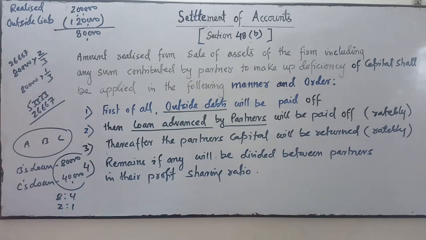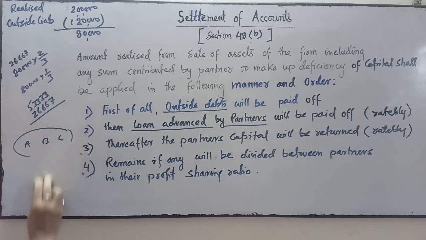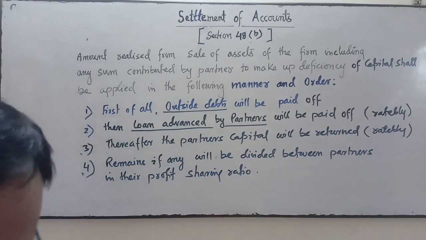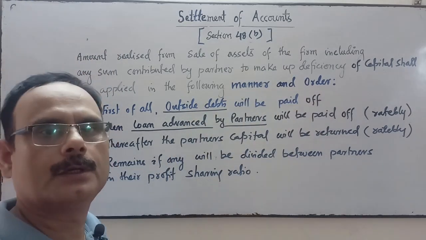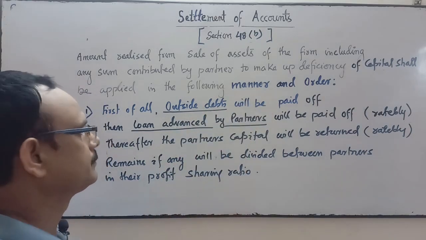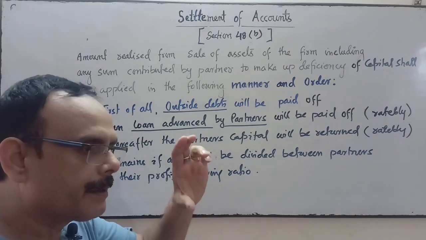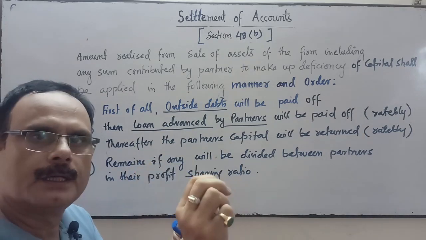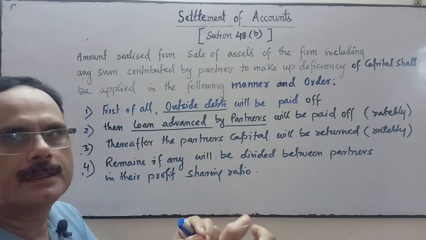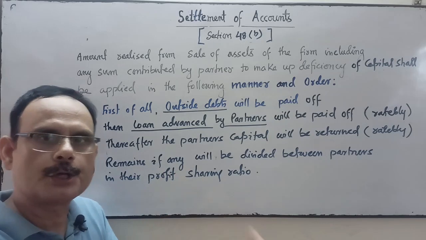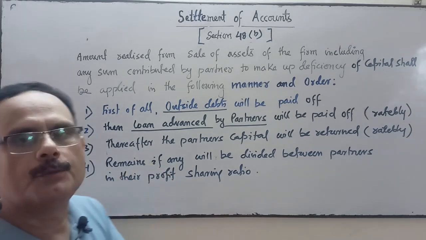If the amount is sufficient after the payment of external liability, then we'll pay the full amount of loan to the partner. But if the amount after payment of outside liability is not sufficient to pay in full, then we will pay ratably in proportion. Ratably means in proportion. Whatever the amount is due, in proportion to that we will pay them.